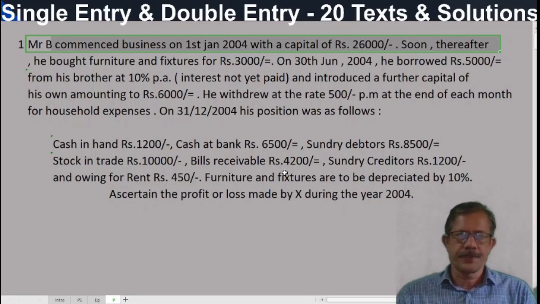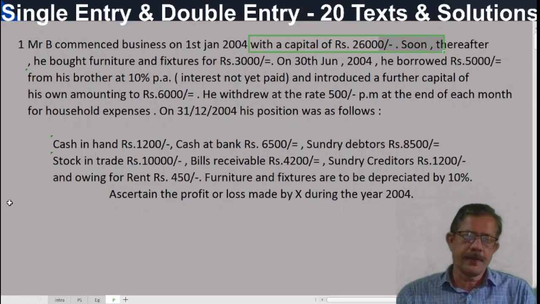Read the question first. What is there in the question? Mr. B commenced a business with a capital of 26,000. So opening capital is given. So there is no need of preparing a statement of affairs at the beginning of the period.